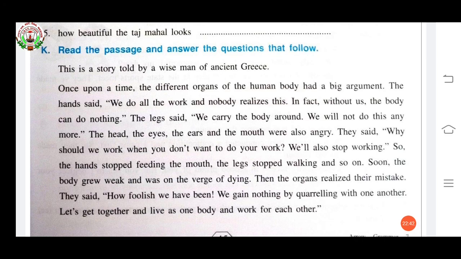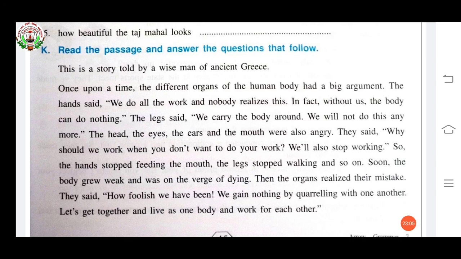They all together said, "Why should we work when you don't want to do your work?" Who is saying this? The head, eyes, ears and mouth. They are saying this to the hands and legs. "We will also stop working."